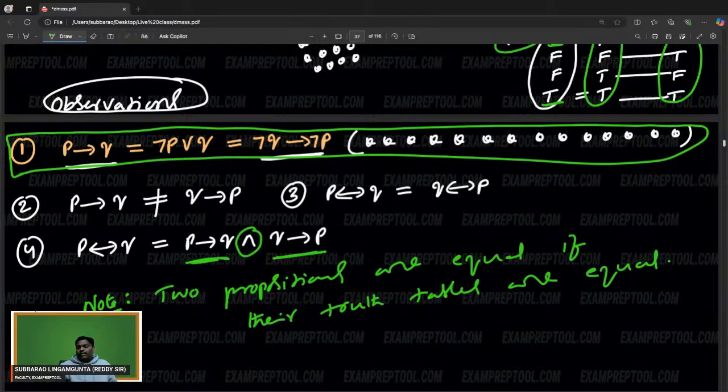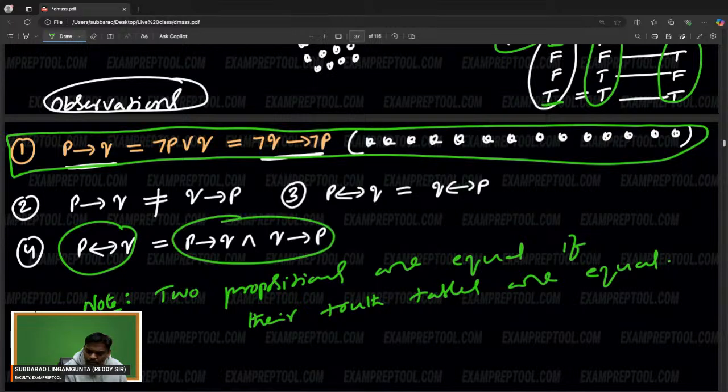Some students are asking, sir, how can I prove these two propositions are equal? If their truth tables are equal, they are equal. Two propositions are said to be equal if their truth tables are equal. How did you prove the left one equals the right one? Truth table of this one I constructed, truth table of this one I constructed. Both are same. How did you prove that these two are not equal? Truth table of this one I created, truth table of this one also I created. I compared both. Both are not equal. So they are not equal.